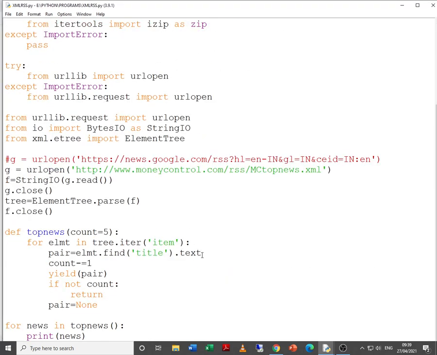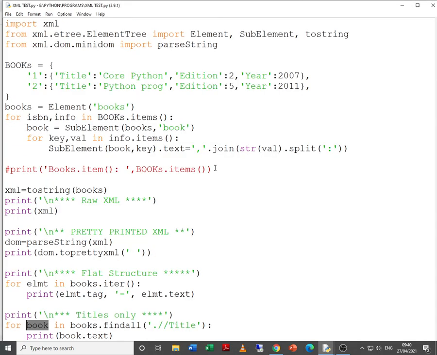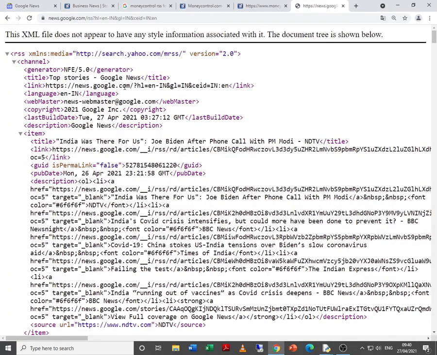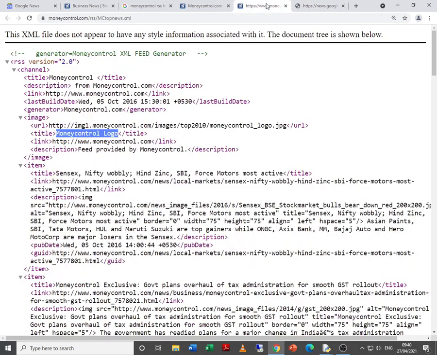We made a lot of changes when we shifted from Google News RSS to Money Control RSS, depending upon the tag structure. Say for example, when you open this, here the main tag starts with channel and then you have item. This is as far as the Google News RSS is concerned. And if you check over here, channel, image, item, a different hierarchy is there.